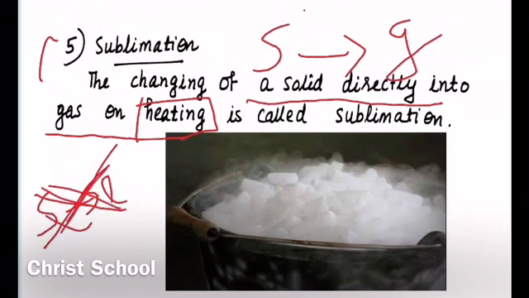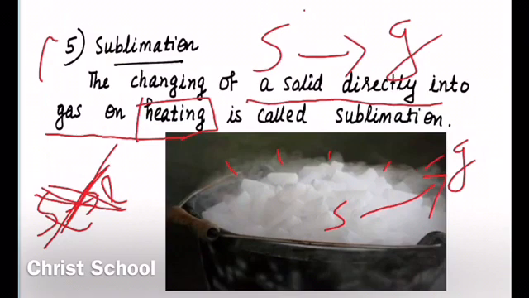Instead of that, they will directly convert into gas or vapor. This process is called sublimation. See the figure. These are some solids, and when they get heat, they convert into gas. So they directly convert into gas without converting into liquid state.